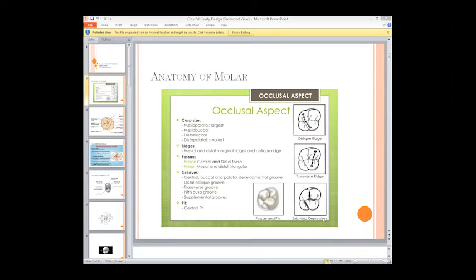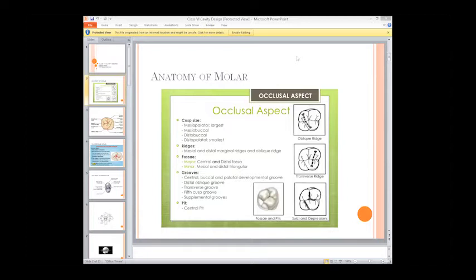Then we have the sulcus and the depression. I hope you all remember the grooves and the supplemental grooves. These are the developmental grooves that fail to coalesce and form the grooves, and the pit is also in the same area. So we have the oblique ridge, the transverse ridge, then the sulcus and the depressions, which are a common feature in the mandibular molars and mandibular premolars also. Fossa and pits we already discussed in the last lecture.